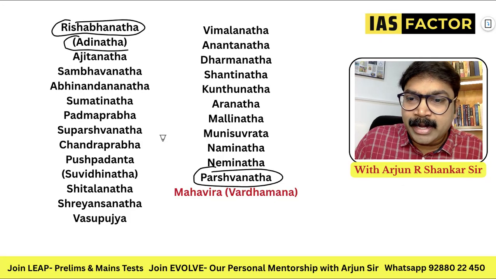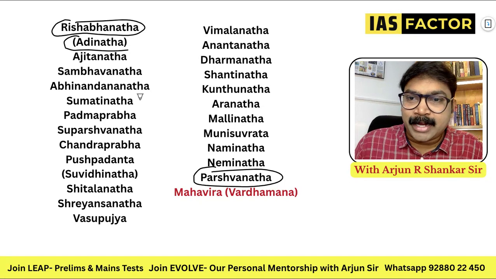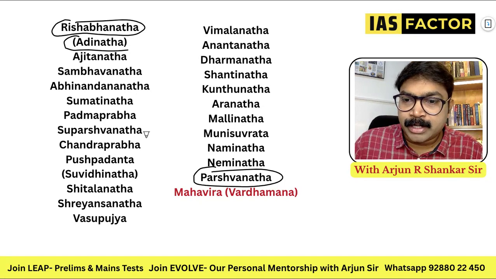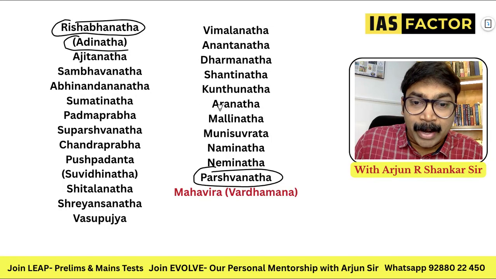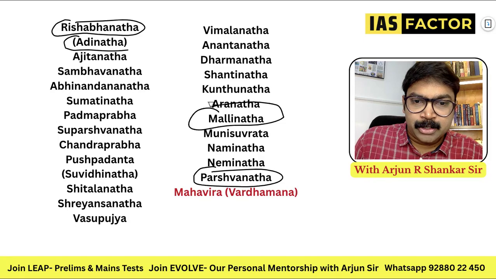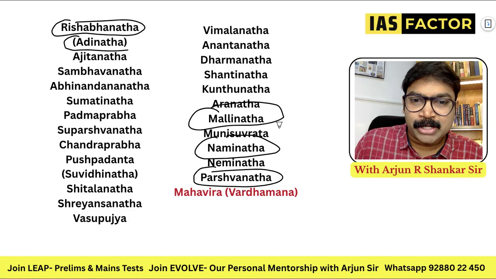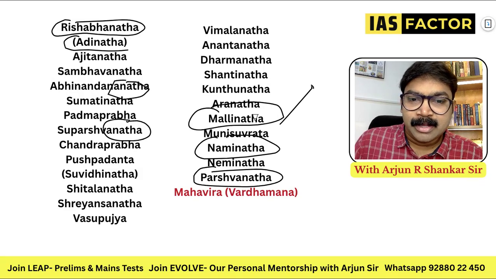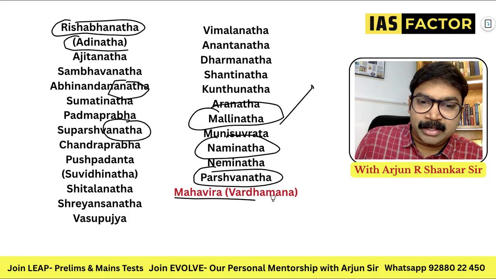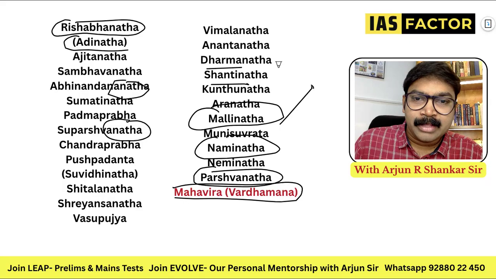Some of the important names which come up when you read art and culture: Mallinatha is an important name, and Naminatha, Neminatha and Parshvanatha. Most of them end with the word Natha: Rishabhanatha, Shantinatha, Dharmanatha. Mahavira and Vardhamana are different.